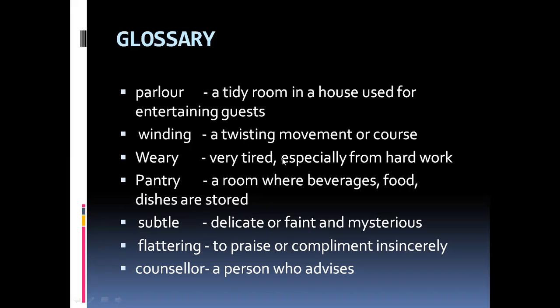Weary. Weary means very tired. Understood? Pantry. Pantry is a room where beverages, food, dishes are stored. Okay, where all the eatables are stored, it's called a pantry. Subtle. So here it is not subtle, so B is silent here.